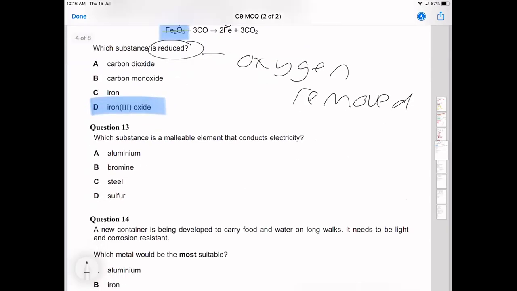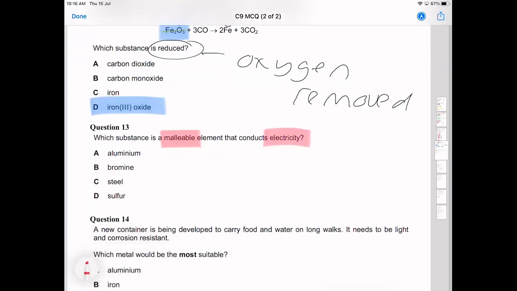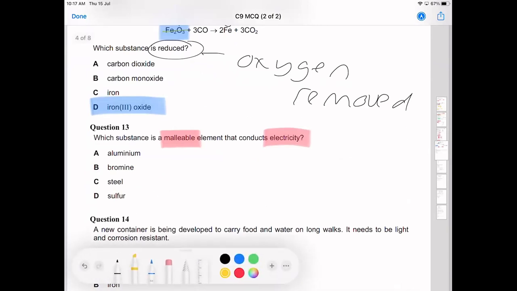Which substance is a malleable element that conducts electricity? So we're looking for malleable and conduction. In other words, we're looking for a metal. Let's highlight them here. Bromine and sulfur are non-metals.